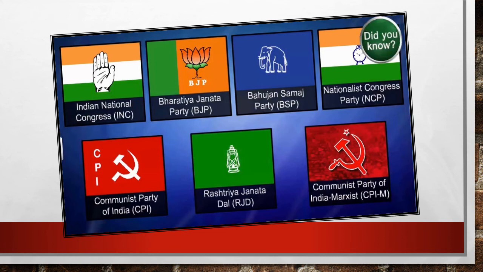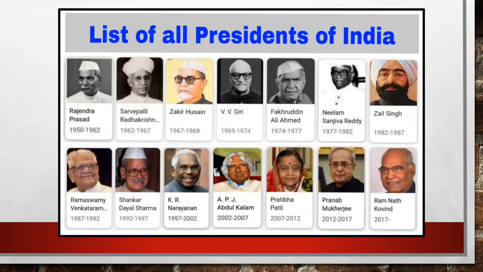These are the pictures of some national parties and their symbols. You can see and learn, and you may even draw in your rough notebook. And this is the list of all presidents of India, starting from Dr. Rajendra Prasad, you can see in the top corner, till Mr. Ramnath Kovind, who is at present the President of India. In between, all the presidents who have held office, the names are given, and the tenure, for how long, from when to when they were in office, is also given. You need not learn the tenure, but you should learn the names of all these presidents.